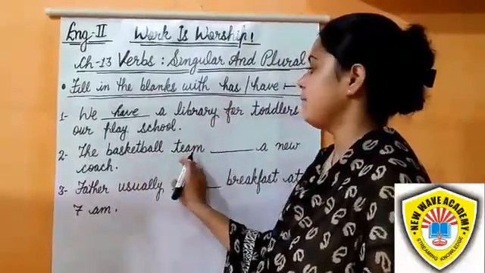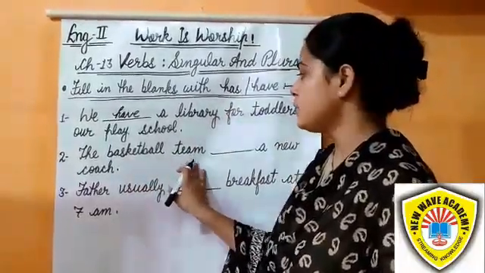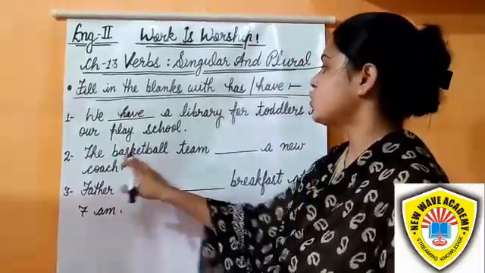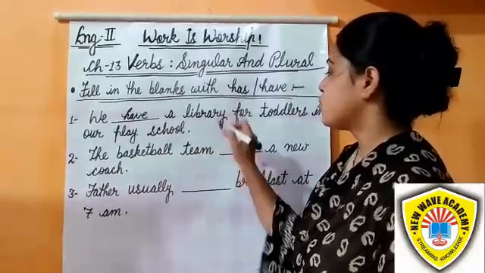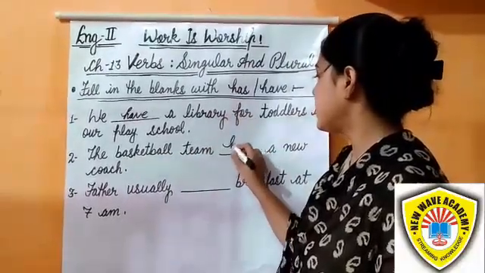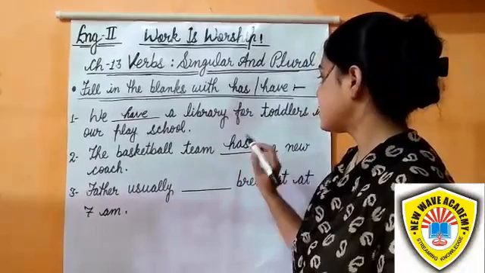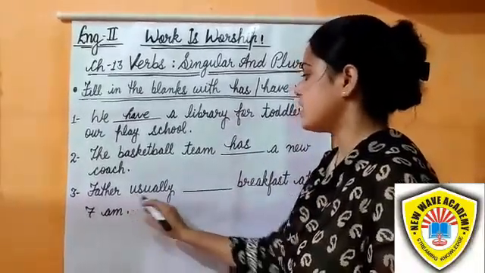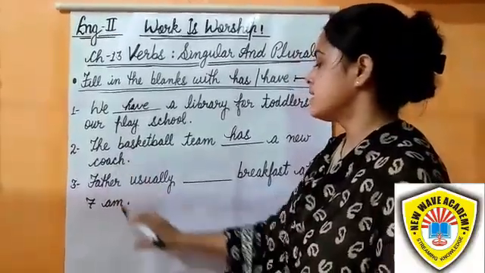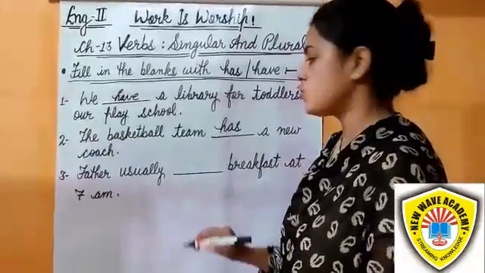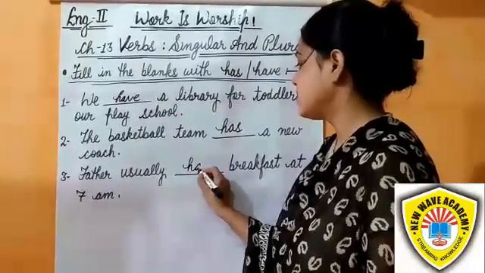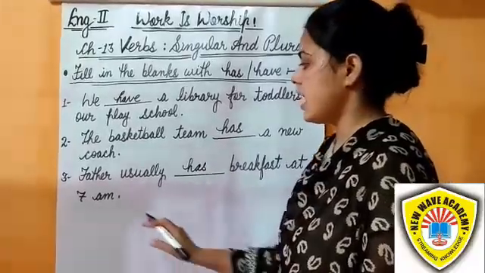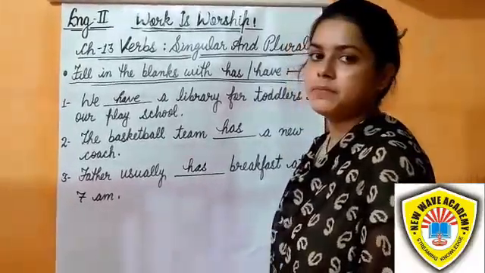The basketball team. It is a collective noun treated as a single unit, so the verb should also be singular: has. The basketball team has a new coach. Father, usually father is a singular subject, so the verb should also be singular: has. Father usually has breakfast at 7 a.m.